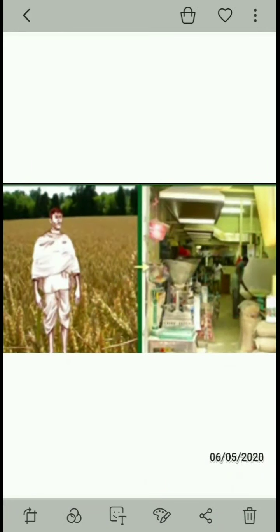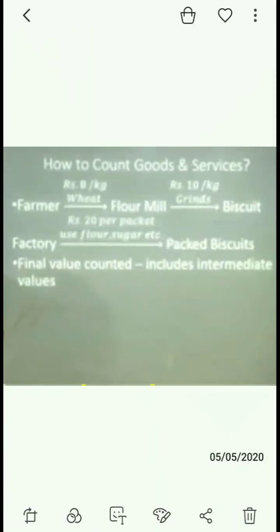Now, let's see how the value of a product is calculated. A farmer sells wheat to a flour mill for rupees 8 per kg. The mill grinds the wheat and sells the flour to a biscuit company for rupees 10 per kg. The biscuit company uses the flour and other things such as sugar and oil to make 3 packets of biscuits, and sells them in the market for rupees 20 per packet. This means you do not pay for the individual ingredients. You pay only for the final product.